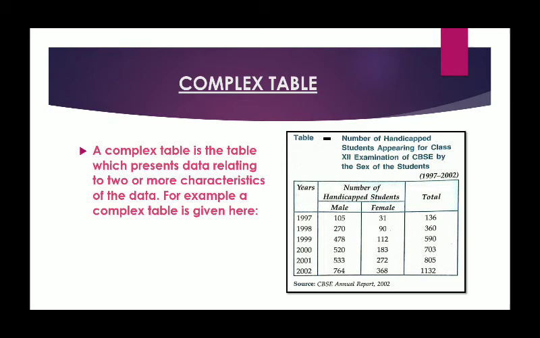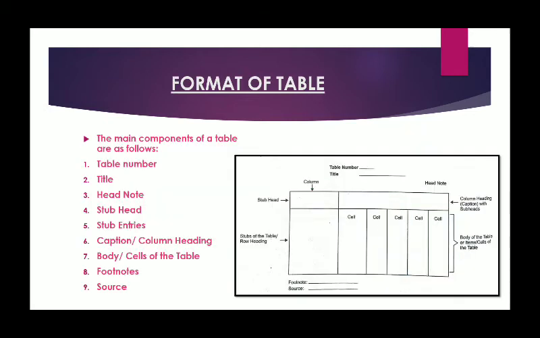For example, here you can see different years, number of students. Among that we divided male and female differently. So this kind of a table is called complex table. So complex table and simple table are the two types of table under tabular presentation. Moving from the tabular presentation to the second form, which is called diagrammatic. Before going to diagrammatic, let us see a format of a table.